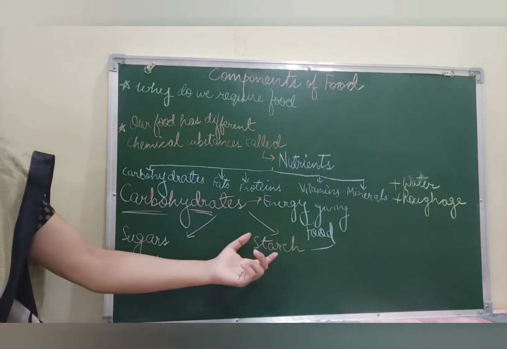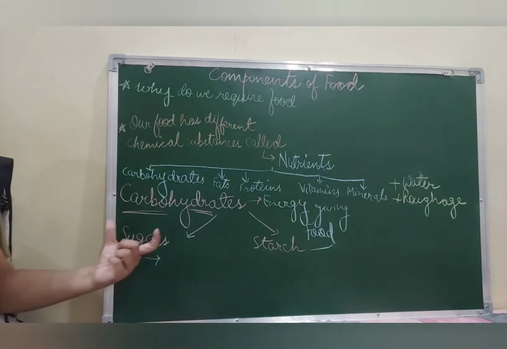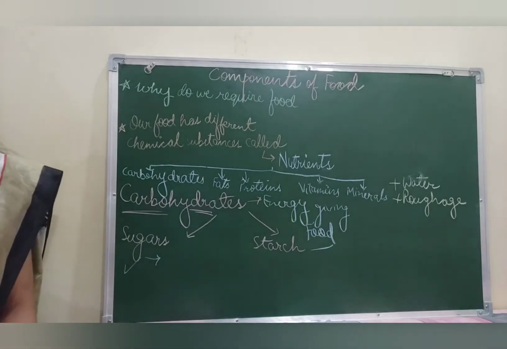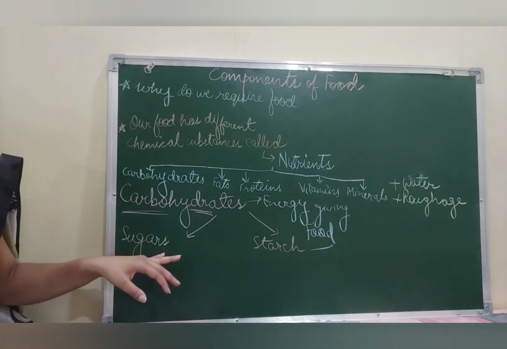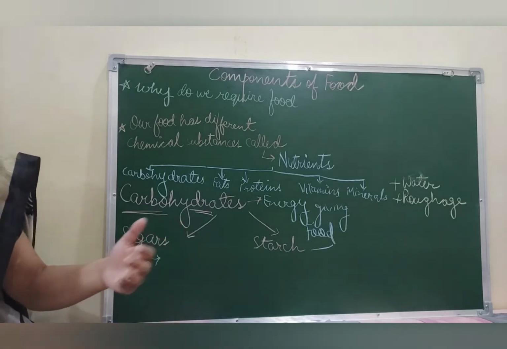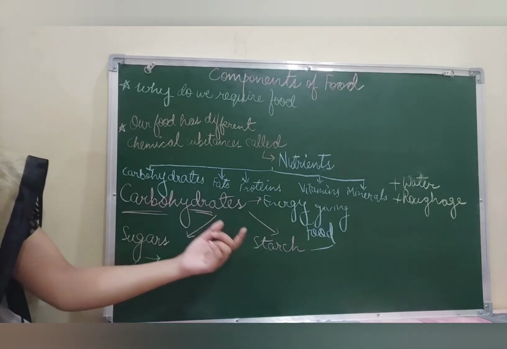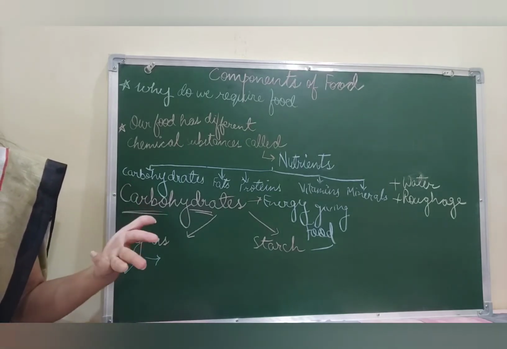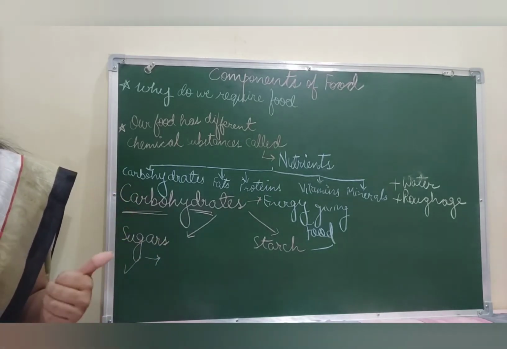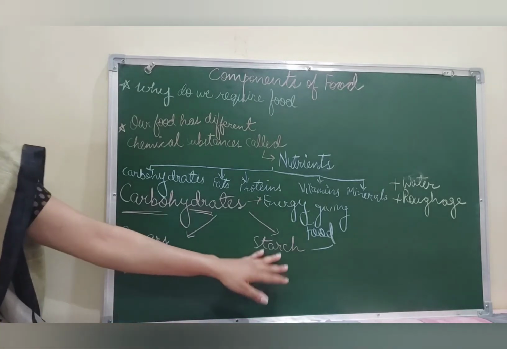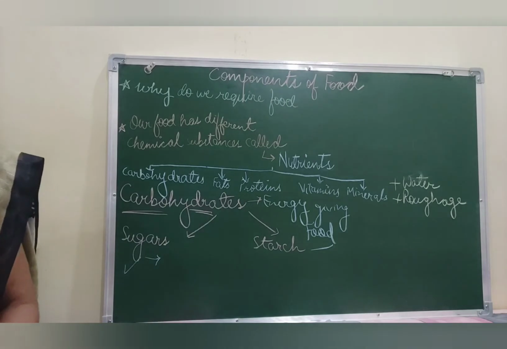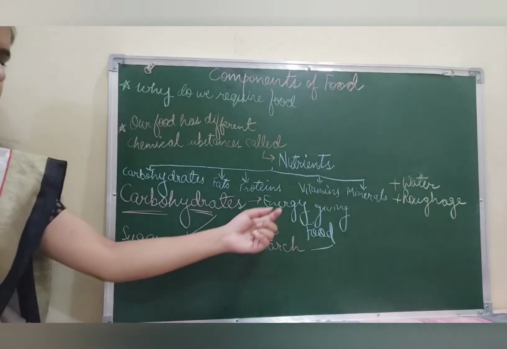Now talking about starch, as compared to sugars, starch releases energy more slowly. There are various foods that contain starch, for example, maize, wheat, rice, bajra, potatoes, sweet potatoes, etc. But overall, carbohydrates should definitely be a part of our day-to-day life because they provide us energy.